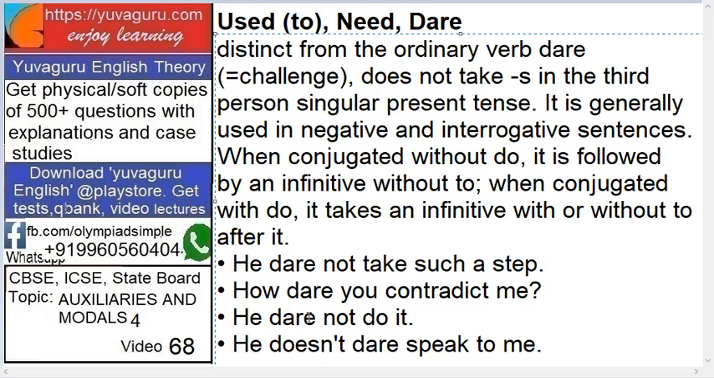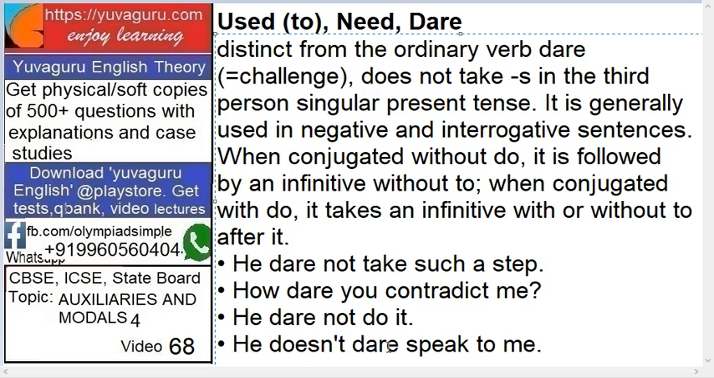So, he dare not do it. He dare not. Is it with or without do? Without. Okay. So that's why, when conjugated without do, it's without to. Right. See this, "to do" over here. Do is a verb, and "to do" is an infinitive. So without to, this do is used.